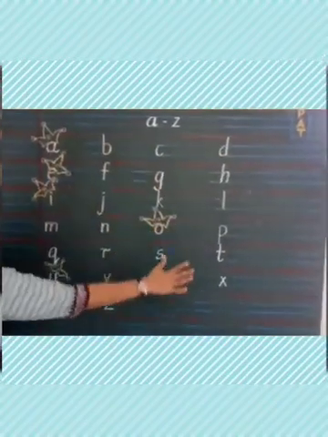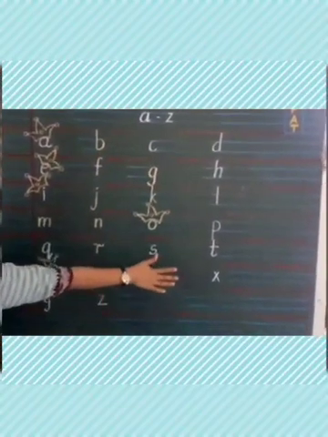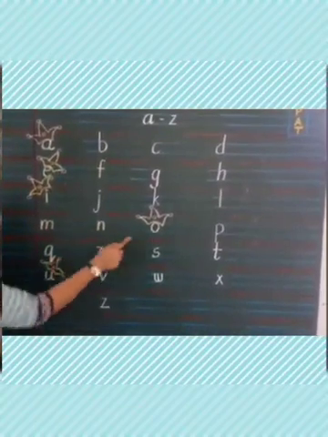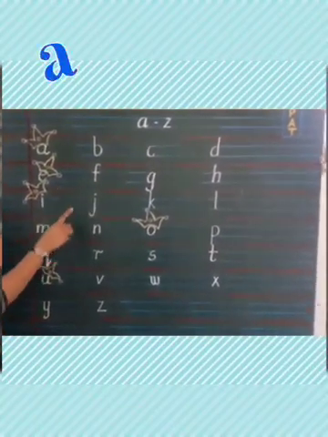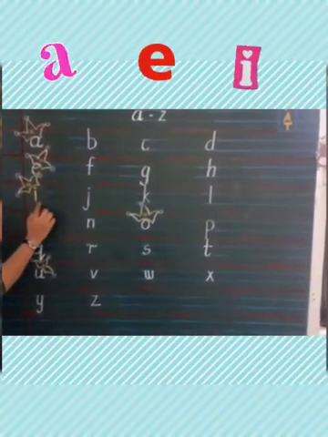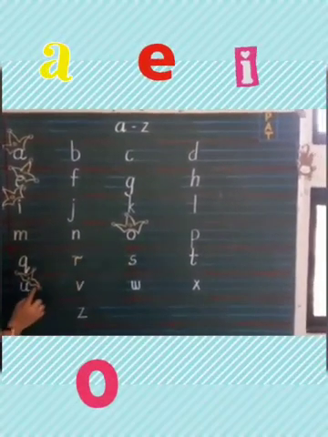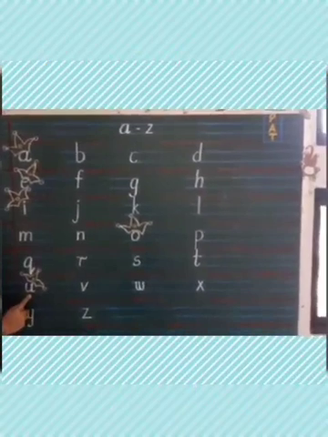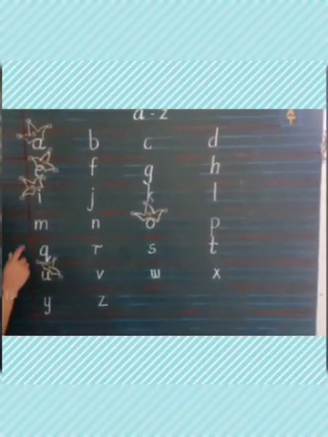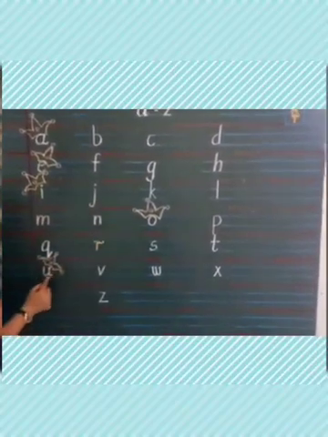See children, can you see the letters from A to Z? Can you see there are some letters wearing a crown? And which are those letters? A, E, I, O, U. Children, do you know why? They are wearing a crown because they are special letters and all these have special sounds.